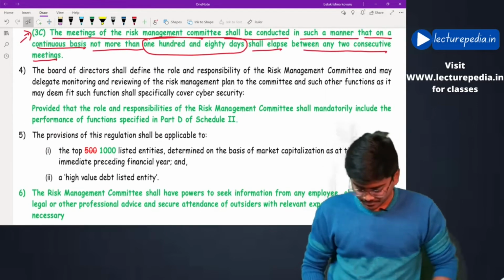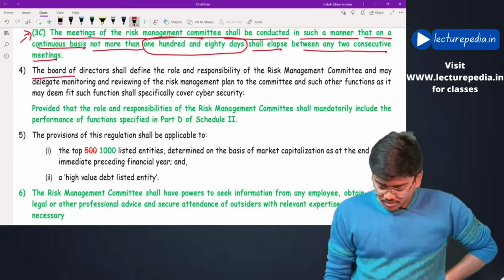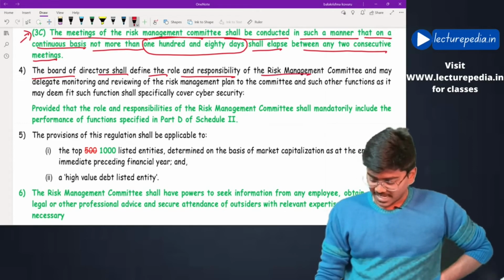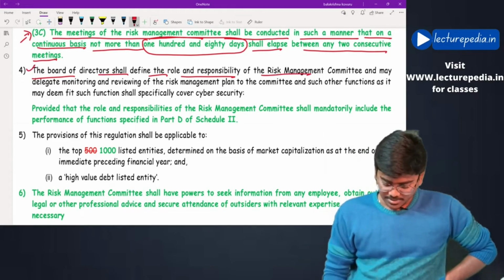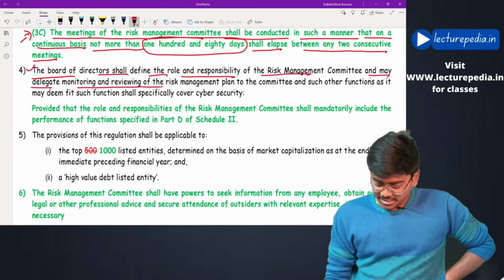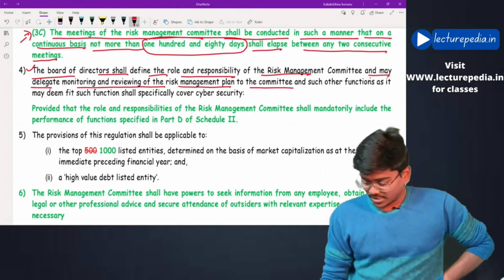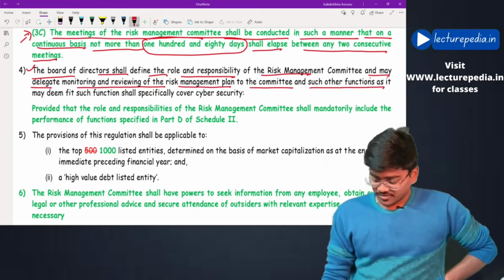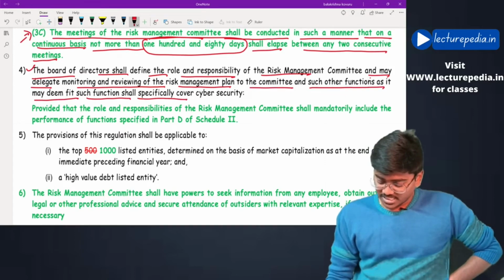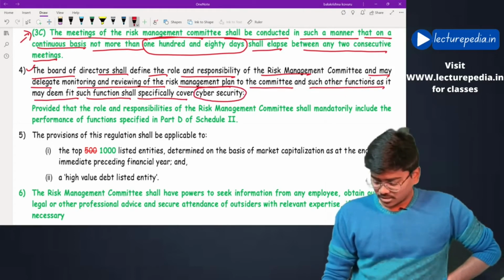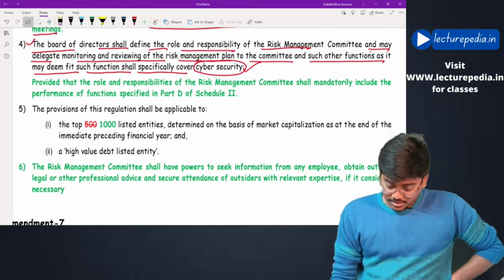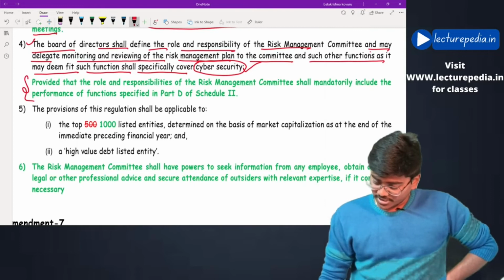Next, the board of directors shall define the role and responsibility of the risk management committee. Okay, as it was prescribed earlier, it is the same. And may delegate monitoring and reviewing of the risk management plan to a committee. Fine. Such other functions as it may deem fit. Such functions shall specifically cover cyber security function. Okay, this was there earlier also. A new function is also introduced.